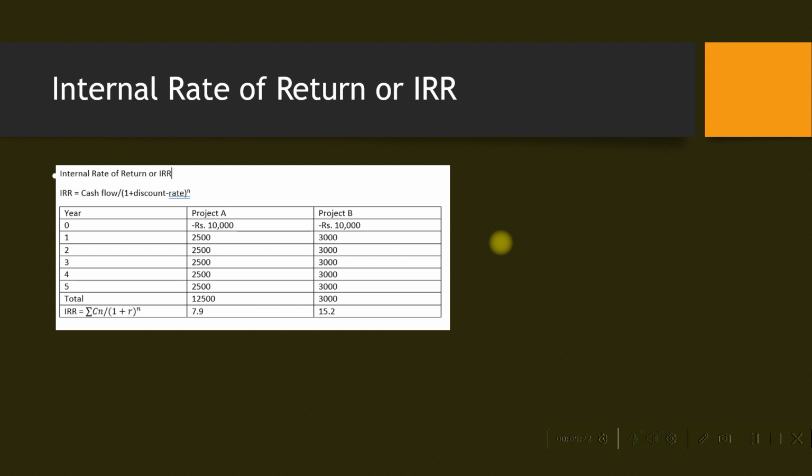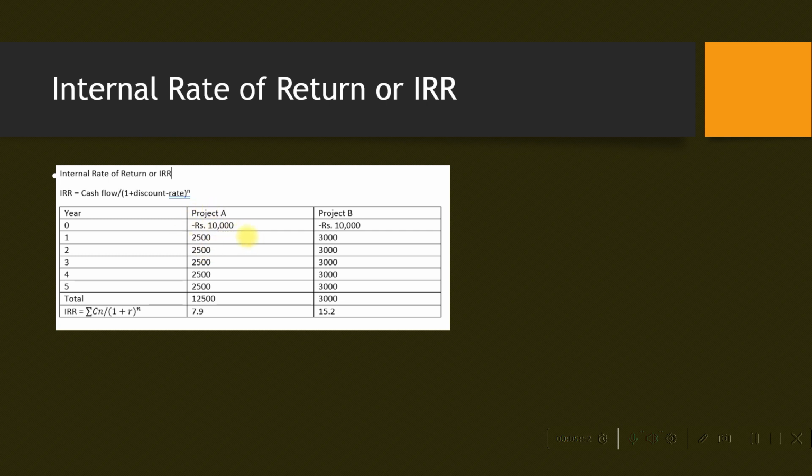We'll just take an illustration of IRR, where the initial investment is rupees 10,000 for both projects. Year after year, for project A, the fund flow is 2,500 rupees.